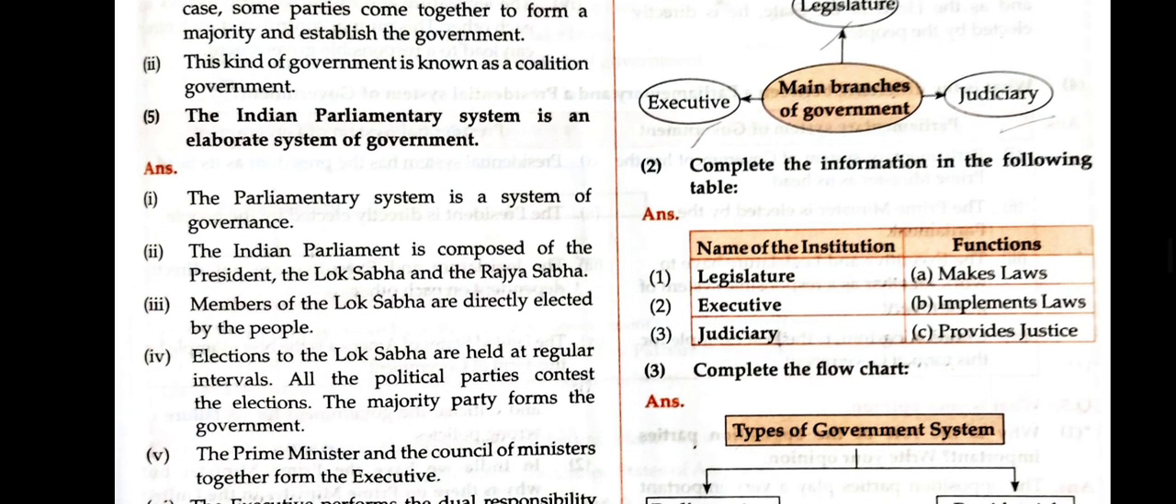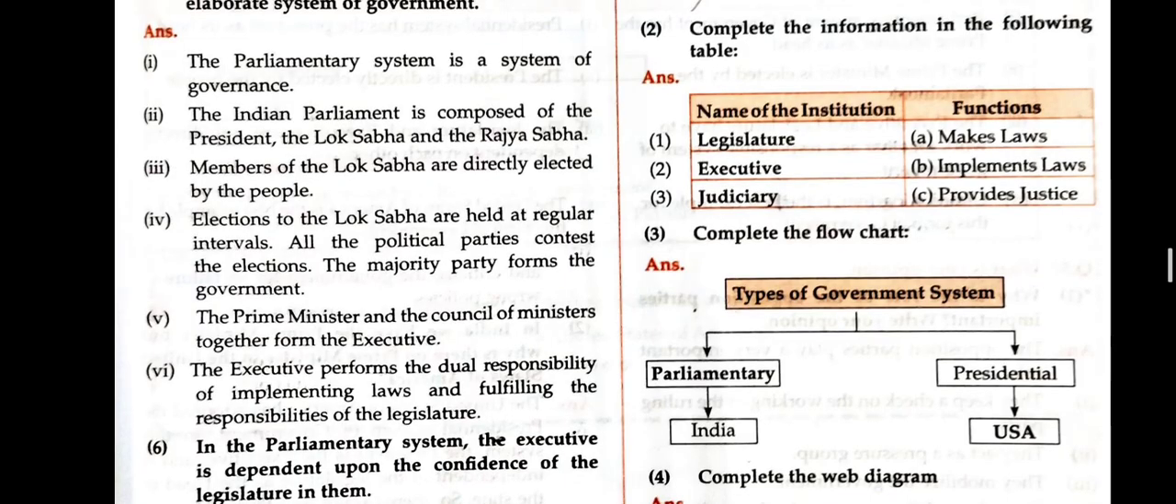Next is, the Indian parliamentary system is an elaborate system of government. Complete the information in the following table. Name of the institution. So legislature, the function is to make laws. Executive implements the laws and judiciary provides the justice.